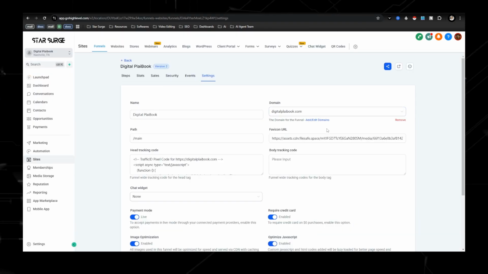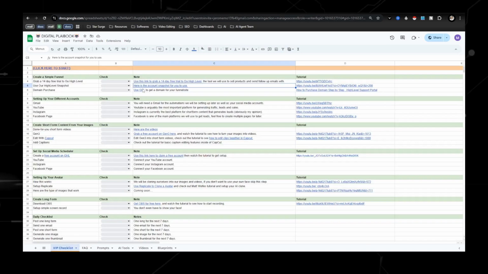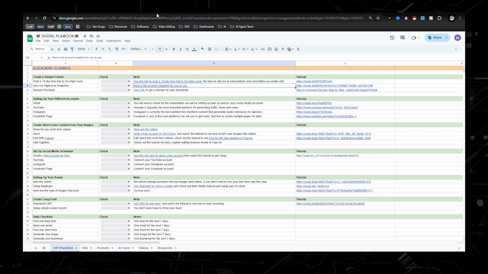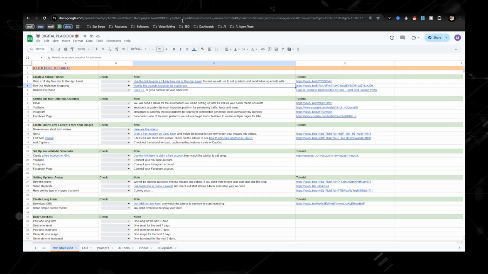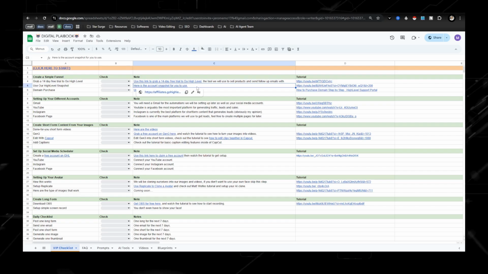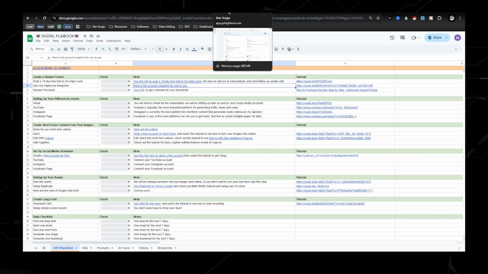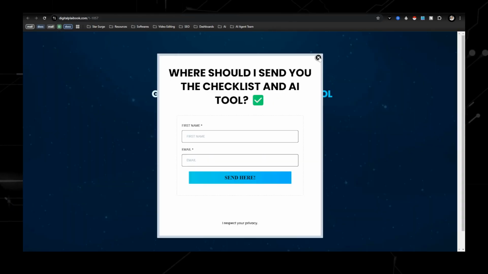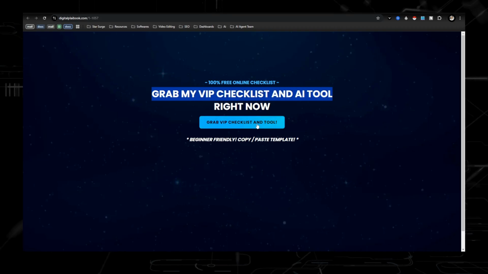If you don't have a domain, the good thing about Go High Level, another reason why I like it, is you're able to just purchase a domain right inside of Go High Level. If you don't want to use Go High Level, there are plenty of other domain registries like GoDaddy, Squarespace, but Go High Level is already integrated with that, so I would just recommend you guys go ahead and buy one that way. But going back to the domain, this is what it looks like, and this is just a super simple opt-in that tells them what they're going to get, and then they sign up.